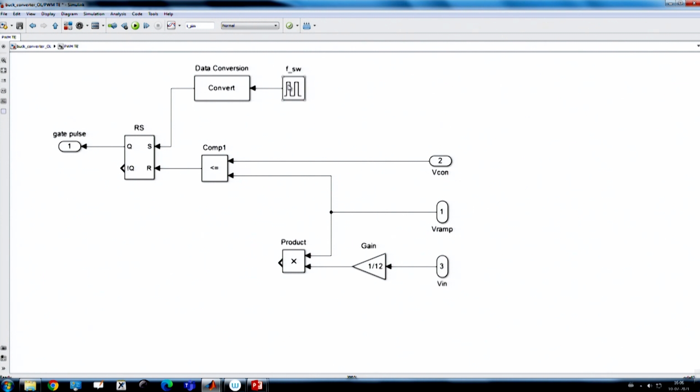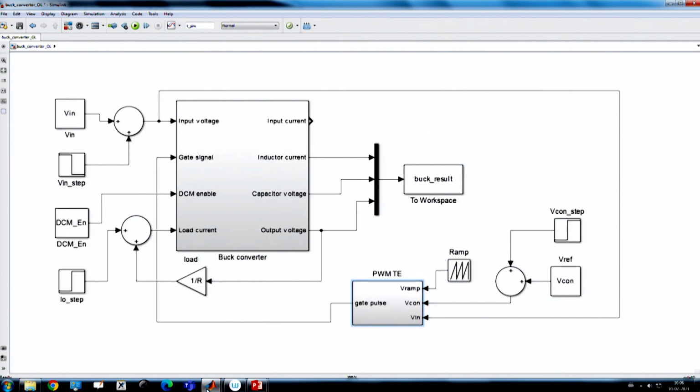Since it is a trailing edge modulation, this logic is already explained. Okay. Next task, we want to run the simulation.